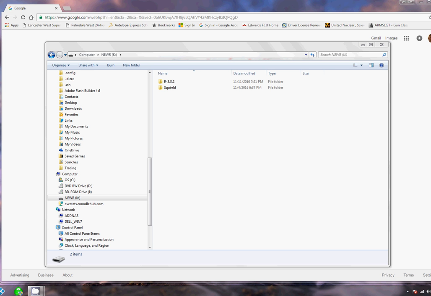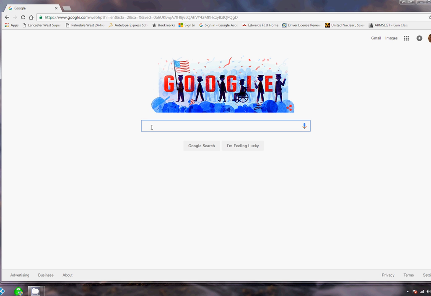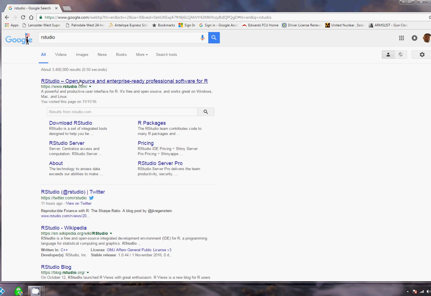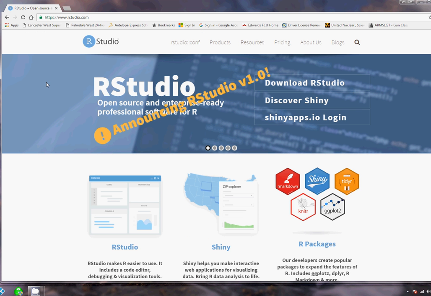Now we're going to put RStudio on our stick. As we see right now, the stick has R 3.3.2 on it and my directory of dirty laundry that I've got right here called Squirreled. So let's go to Google and we're going to look for RStudio. And we'll go to the RStudio website, clicking on that, and let's see, products somewhere.